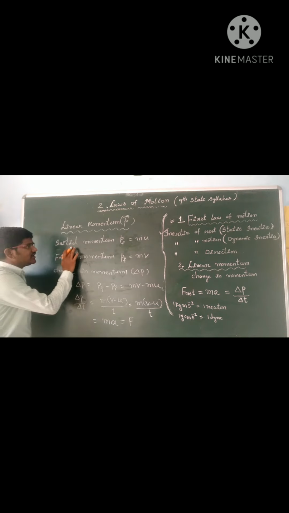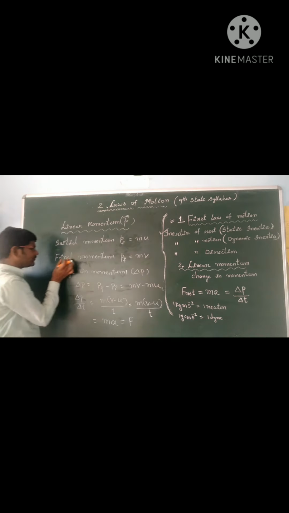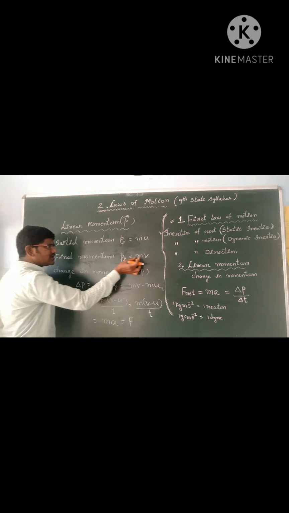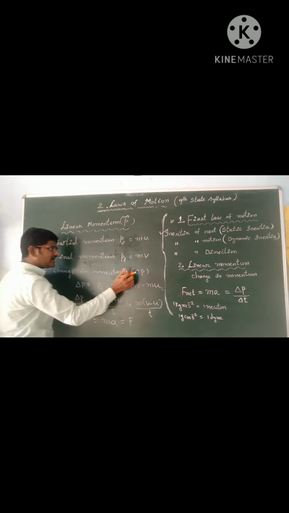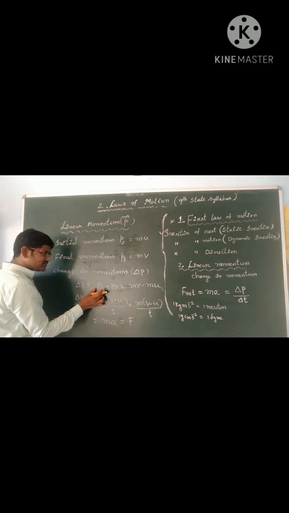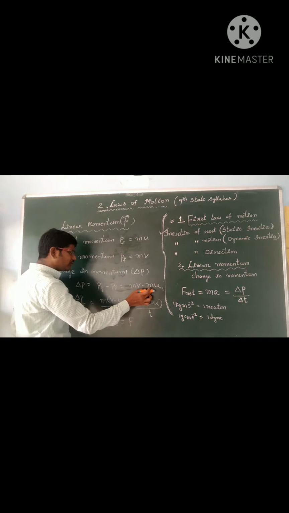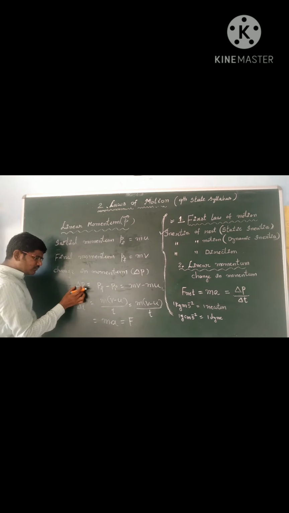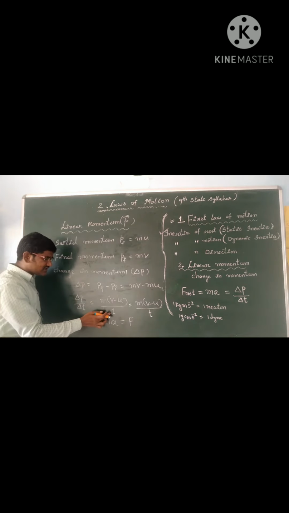So, see children, initial momentum means mass into initial velocity. Final momentum means the same mass into final velocity. Change in momentum means we should write delta P. Change means final minus initial. We get mv minus mu. And this change in momentum occurred in a small interval of time delta t. The delta t you take as t seconds.